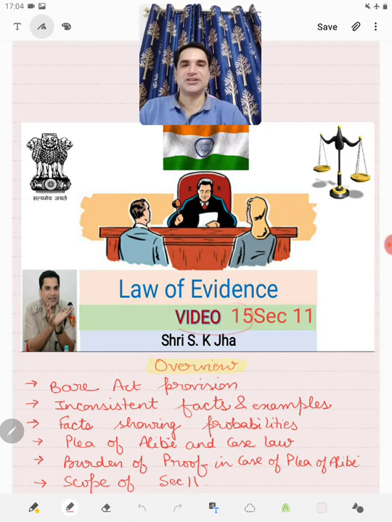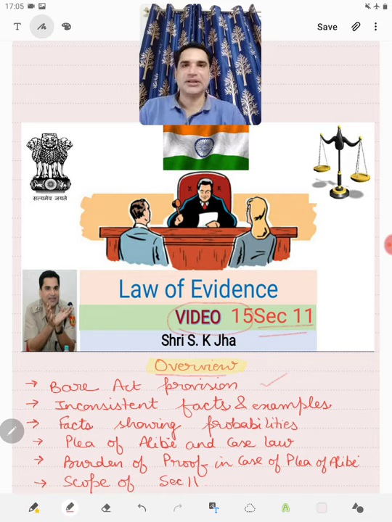In this session, we will be seeing section 11 of the Indian Evidence Act. So as usual, let us have a brief overview as to what all we are going to study in this session. First, we will see the Bare Act provision.